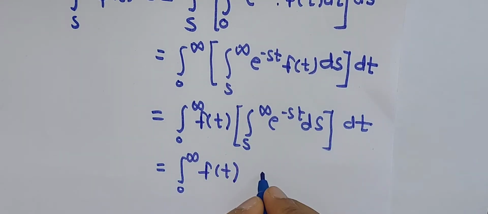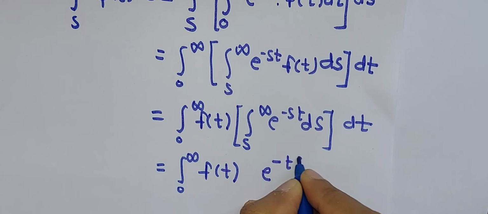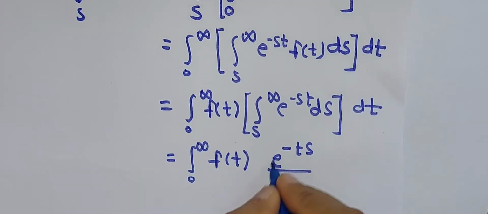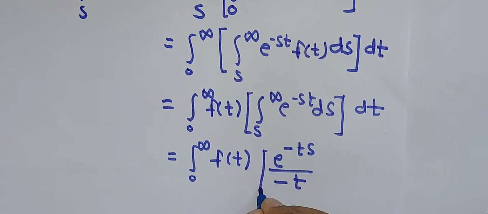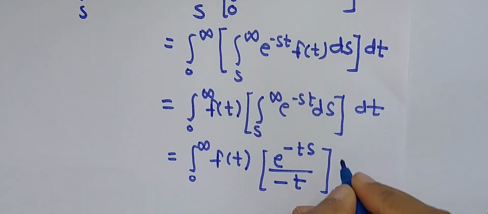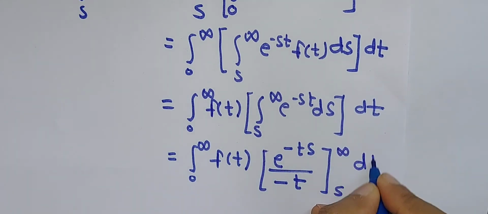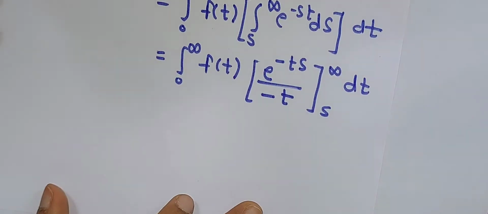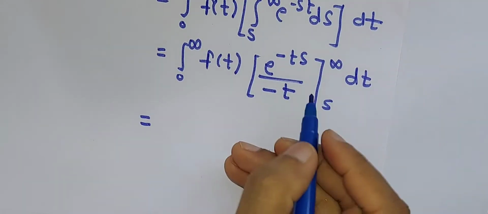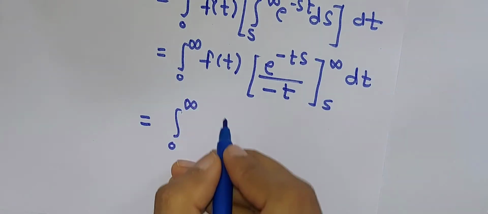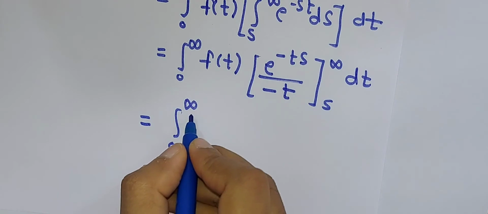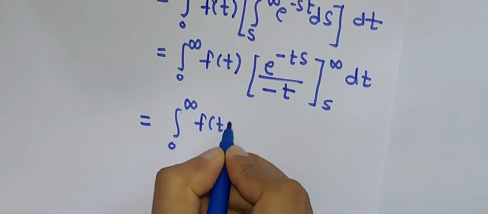Now solve this integration, that is e raised to minus ts. Why is this? Because s is a variable and t is a constant term, and the integration of e raised to something is e raised to minus ts divided by minus t, with bounds s to infinity, into dt. Okay, now solve this integration like this, that is 0 to infinity, and my first value, f of t, we will write as it is.